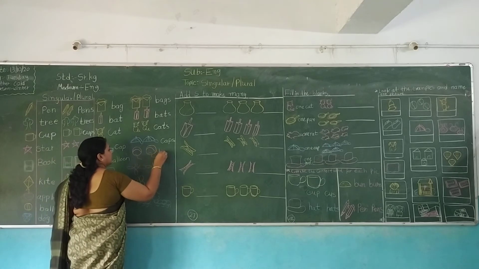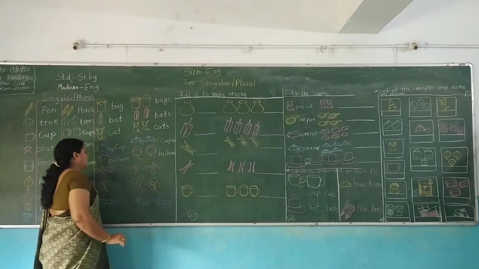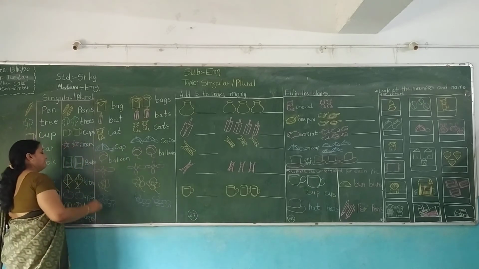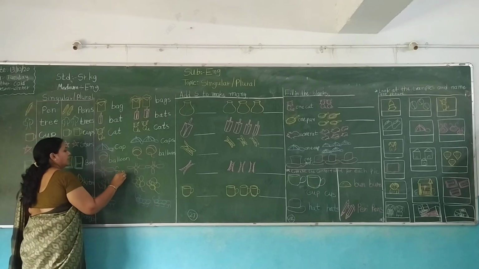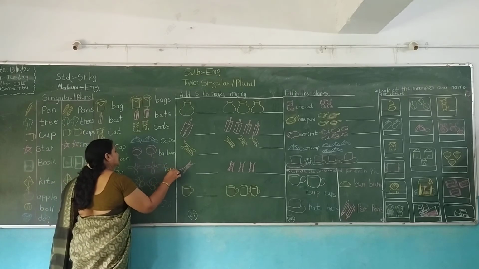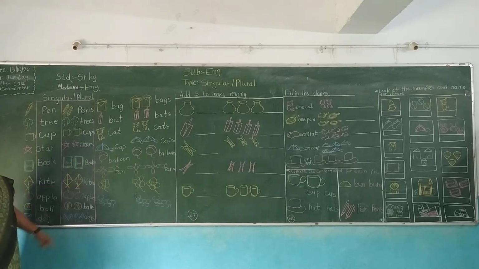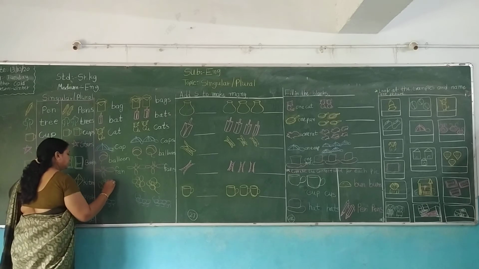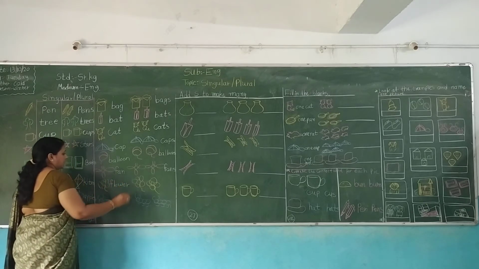In plural, what do we write here? Balloons. Okay. Fan and fans. Fan and fans. There is a flower.